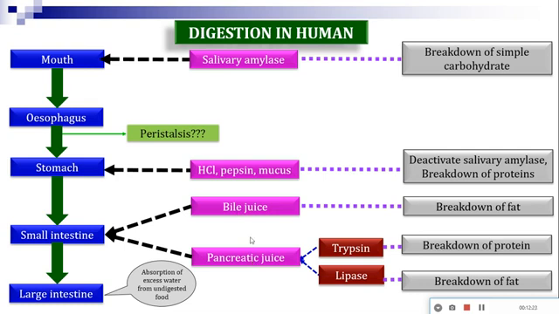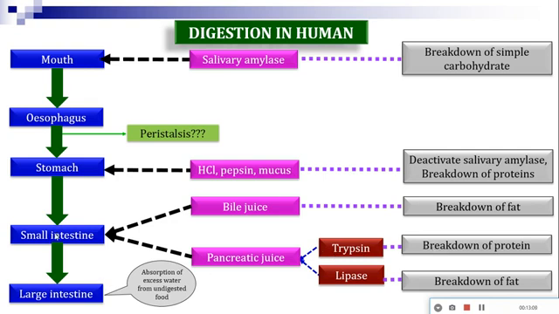That is, all the food will be digested in the small intestine due to the presence of different kinds of enzymes. Thus, the small intestine is considered the site of complete digestion. The bile juice's function is to break down the fat particles. Pancreatic juice contains two different enzymes, trypsin and lipase. Trypsin breaks down the protein part, and lipase breaks down the fat portion. So ultimately, all nutrients will be broken down in the small intestine with the help of these enzymes.